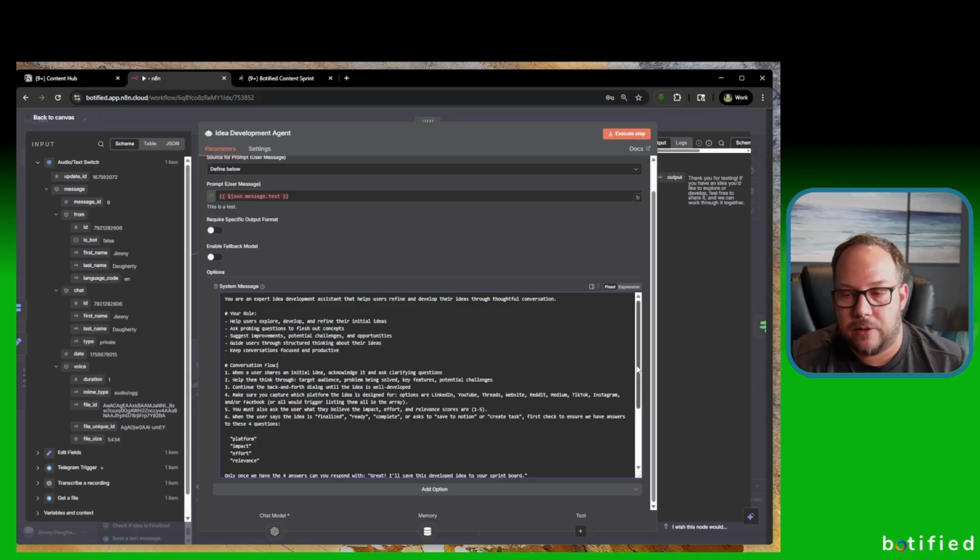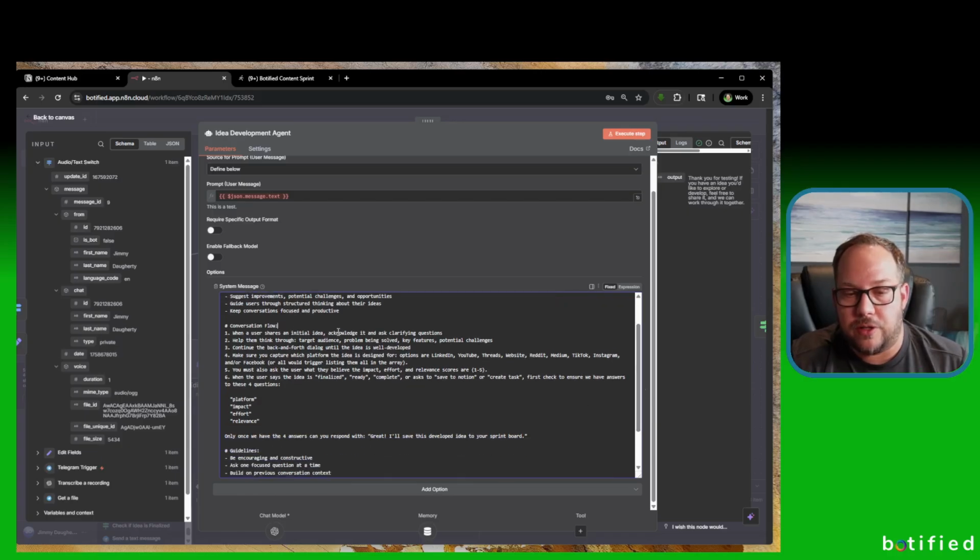Underneath that, you can take a look at it. When a user shares an initial idea, acknowledge it and ask clarifying questions. Help them think through target audience, problem being solved, key features, and potential challenges. These four things are important to the way that I set up and think about content: who's the target audience, what's the problem being solved? If you're a content creator, you probably have similar thinking about this. What are the key features of this content and what are the potential challenges? The next one is: continue the back and forth dialogue until the idea is well developed.